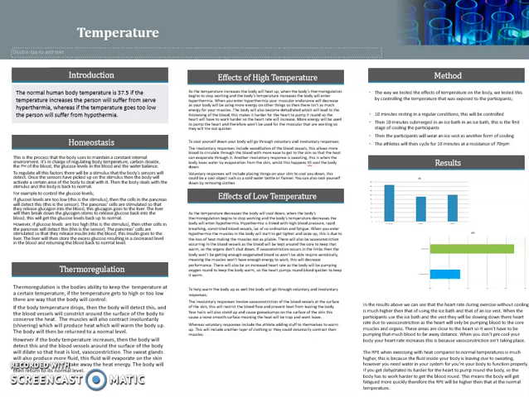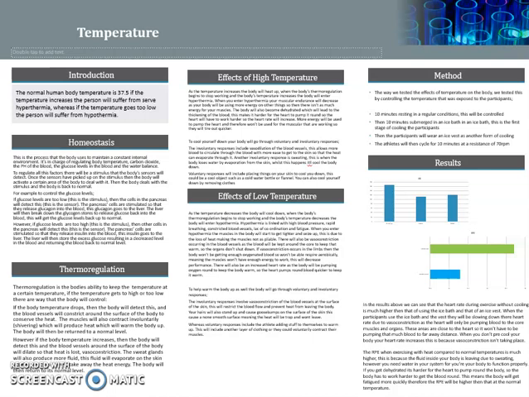So thermoregulation is the body's ability to keep the temperature at a certain temperature. If the temperature gets too high or too low, there are ways that the body will control this. So if the body's temperature drops, then the body will detect this, and the blood vessels will constrict around the surface, so this is known as vasoconstriction, and this will conserve the heat. The muscles will also contract involuntarily, so this is known as shivering, which will produce heat to warm the body up. The body will then return back to normal.